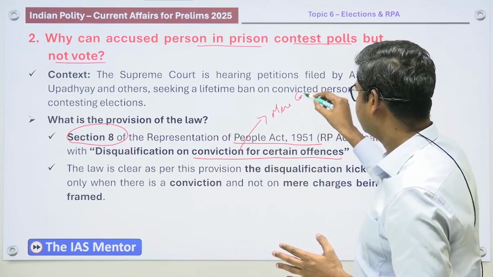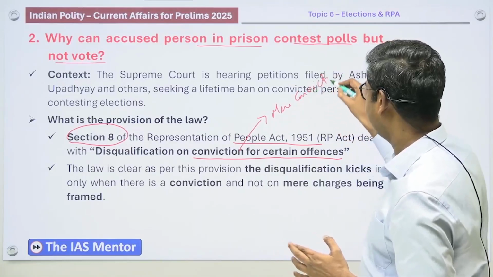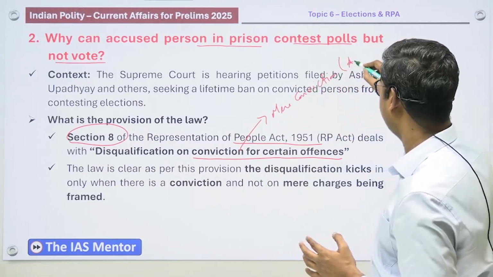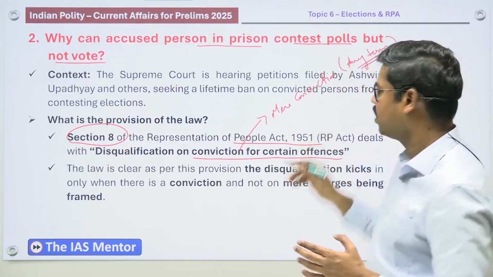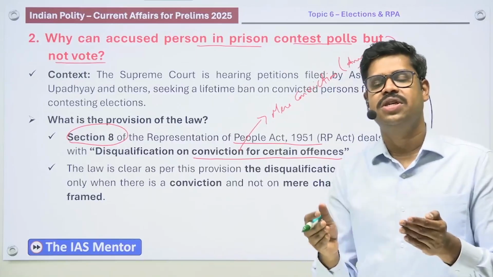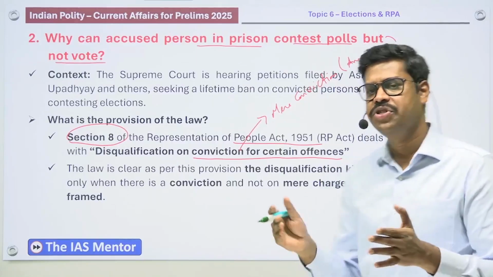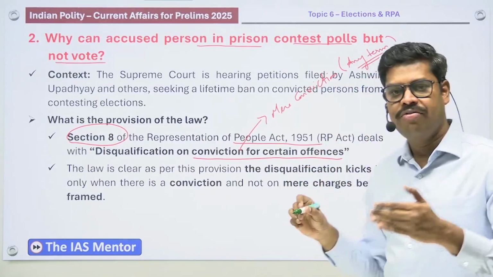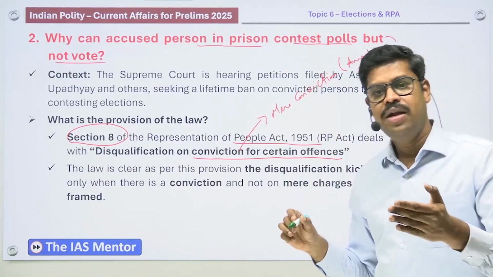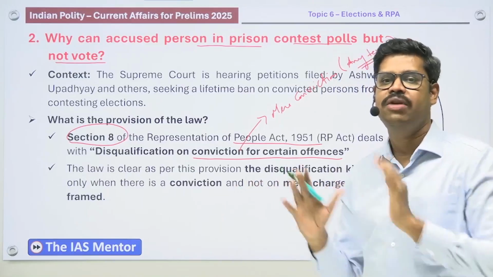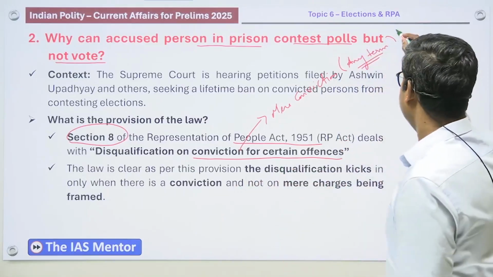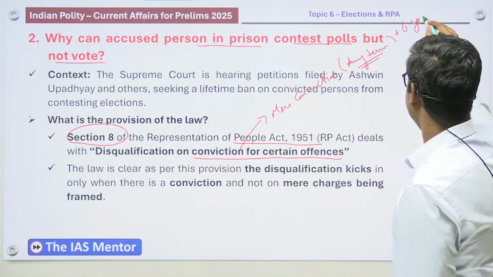When I say mere conviction, the conviction can be of any term. That is the understanding you should have. Any term of conviction, sometimes the conviction can even be a fine. So mere conviction is sufficient, and even then they are disqualified from contesting election, and they are also disqualified for another 6 years after the release, once their conviction period is over. So, plus they will be disqualified for another 6 years.